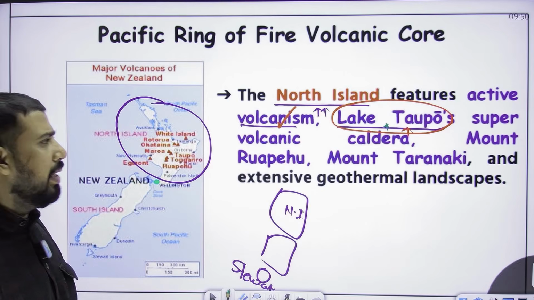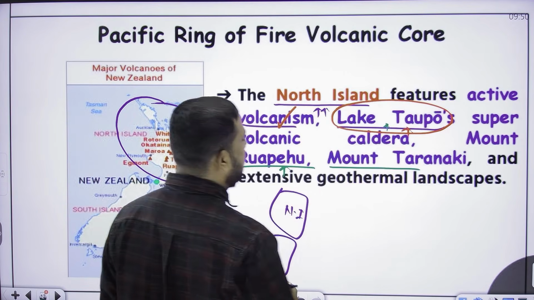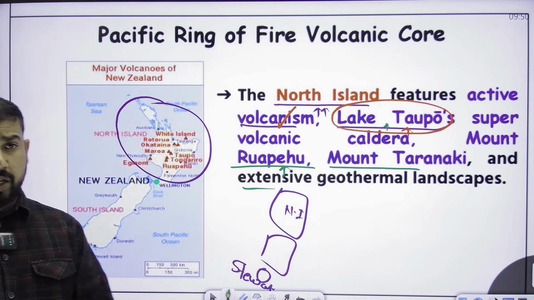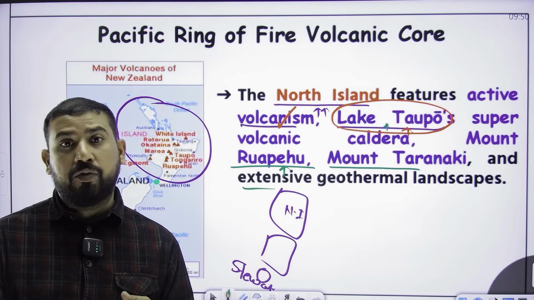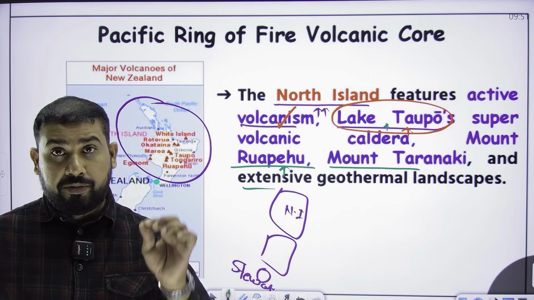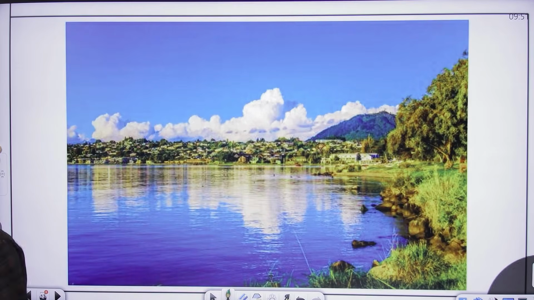It is formed from the volcanic caldera. Mount Ruapehu, Mount Taranaki, and extensive geothermal landscapes are present in the North Island. And two major cities: first one is Wellington, and second is Auckland, where our Prime Minister had paid a visit. This is the famous Lake Taupo.